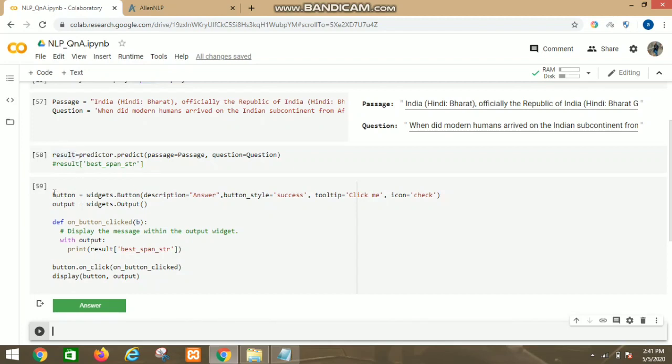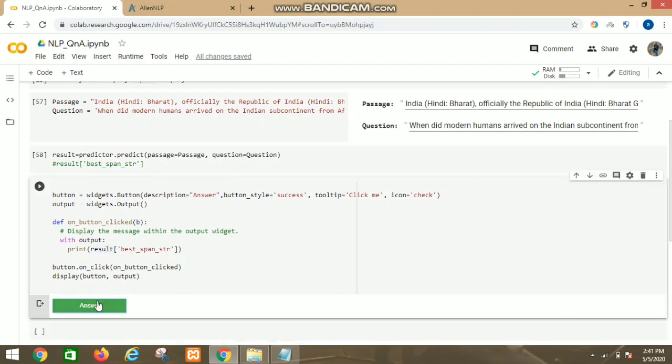And then here I have created a button where, on clicking the button, we will get the answer, and this answer is made by using another function in the predictor library, which is result best span str. On clicking the answer we will get our answer to the question we have asked.